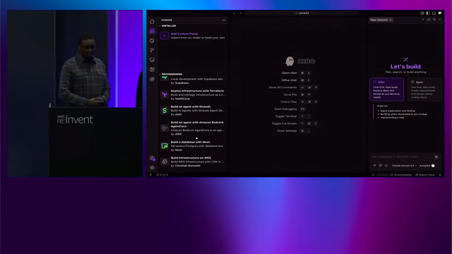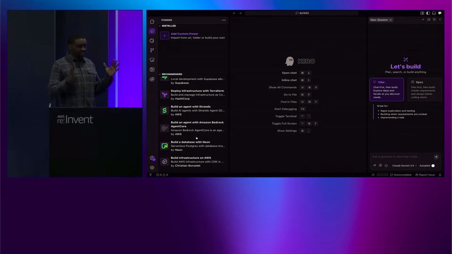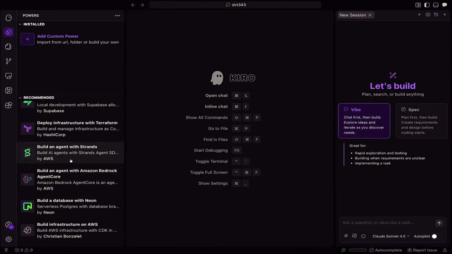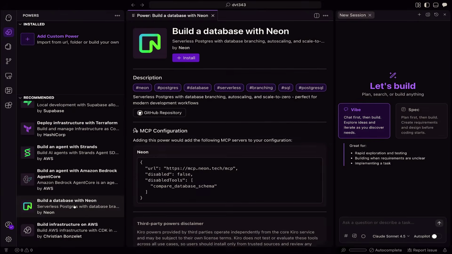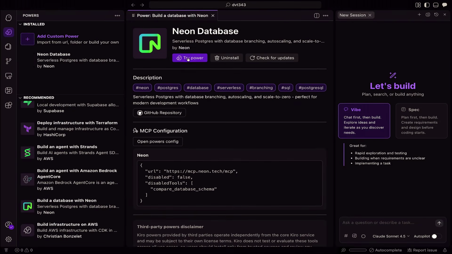And so for this example, what I have is I'm a backend developer, let's say, for this scenario, and I've been tasked on creating a database with Neon. So a front-end developer shared some front-end code with just a simple Next.js application, and I just need to add a backend to it and start displaying data to the front. So what I can do is I can come in here and find the Neon power, have it installed, and within a few seconds, it is now ready to be activated by the Kiro agent.